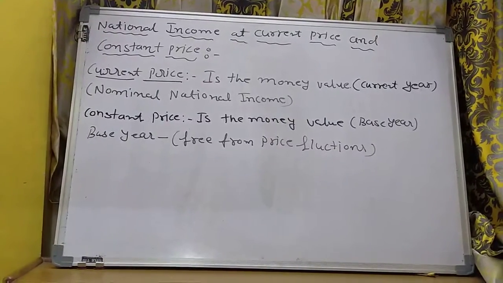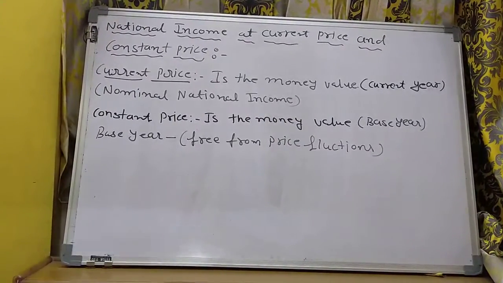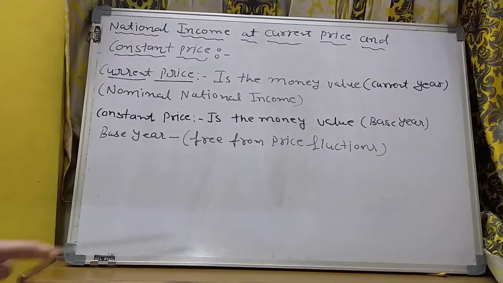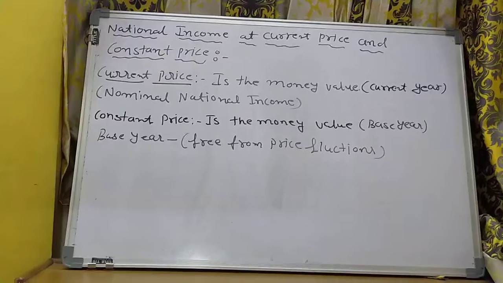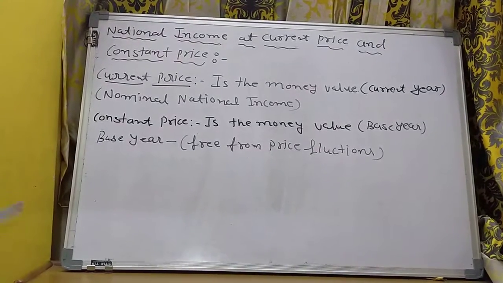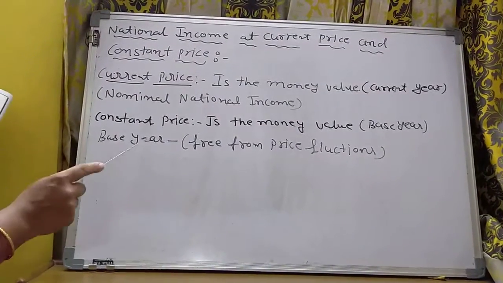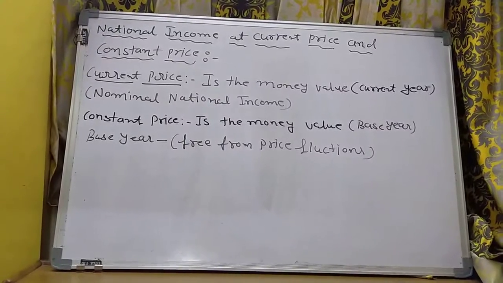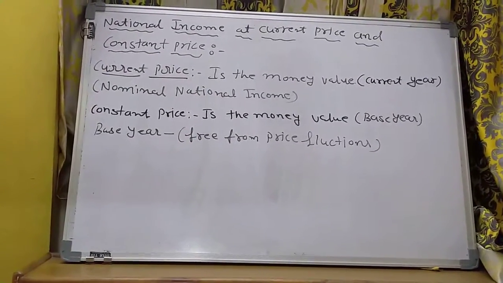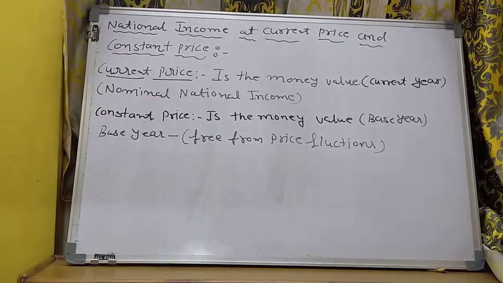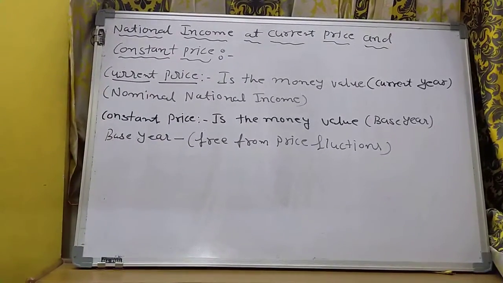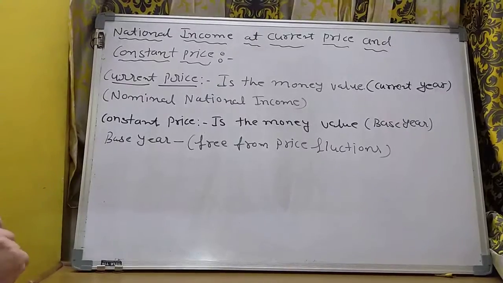Now we talk about India. In India the economic condition was worst. We are talking about measurement by the current year only, so that is not a true picture of any country's economy. It does not show the true condition of economic growth, as any increase in national income could be due to an increase in price. Sometimes income varies because of price fluctuation.